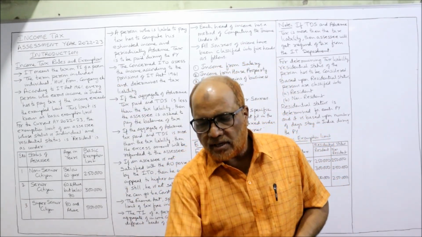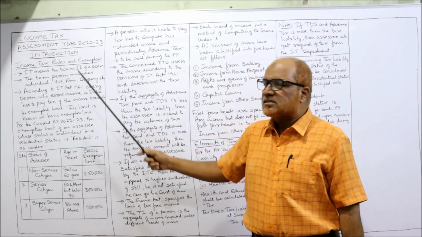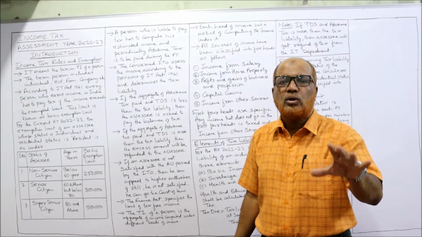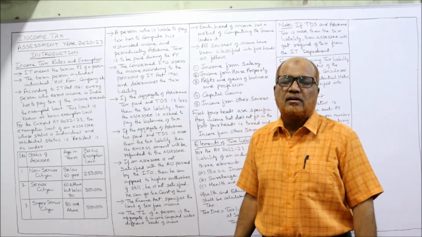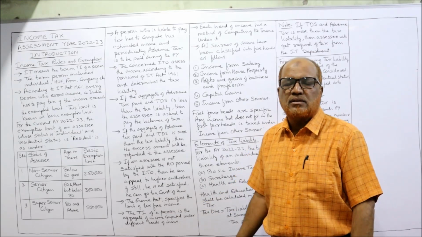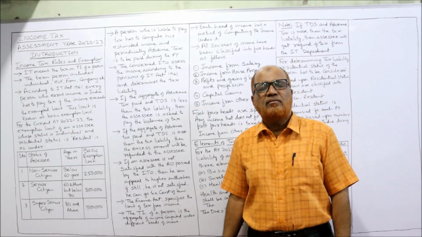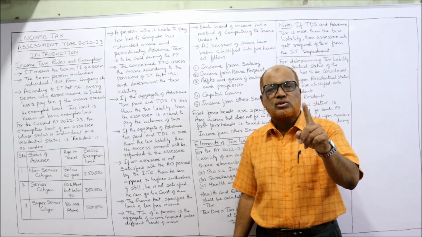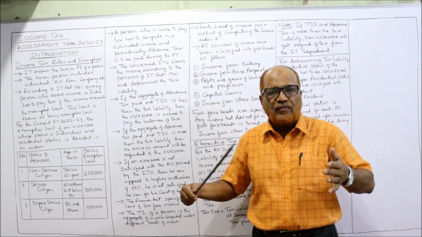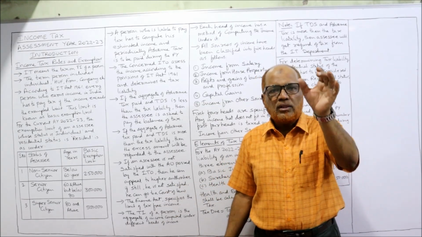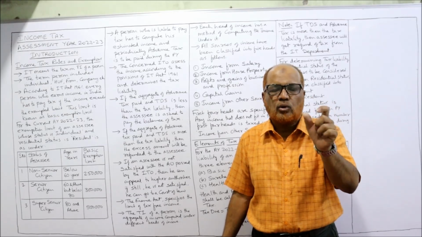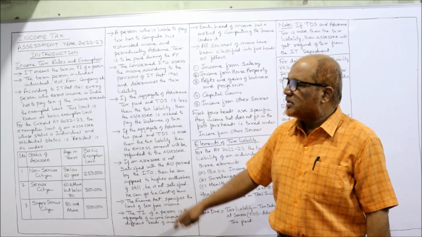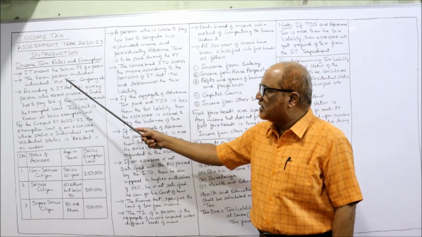Now, see here I have written, income tax means the tax on the total income earned by the person during the previous year from different sources. It does not mean that a person will have the income only from one source. A person may have income from different sources. So all the total income will be calculated from all the sources, and on that total income tax will be applied. So person includes all individual, HUF, company, etc.